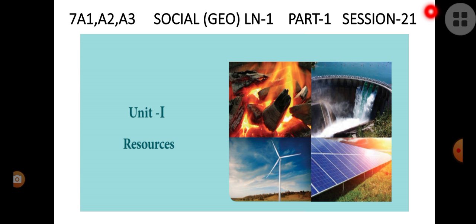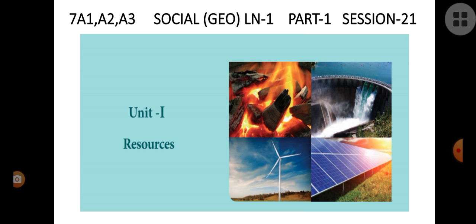So now let's move on to the next topic, importance of resources. So what are the main things based upon resources? So initially the resources satisfy our basic needs of food, clothing and shelter. Okay, so human needs are three important ones, isn't it? Food, clothing and shelter. So the resources provide all these basic needs to human beings. The second importance of resources is they contribute to the nation's economy. Okay, so based upon the resources a country's economy exists.